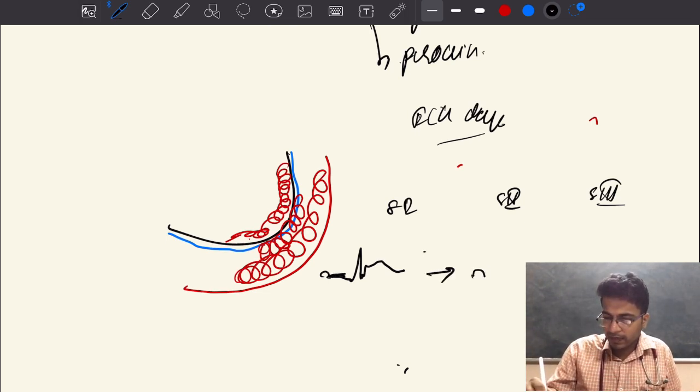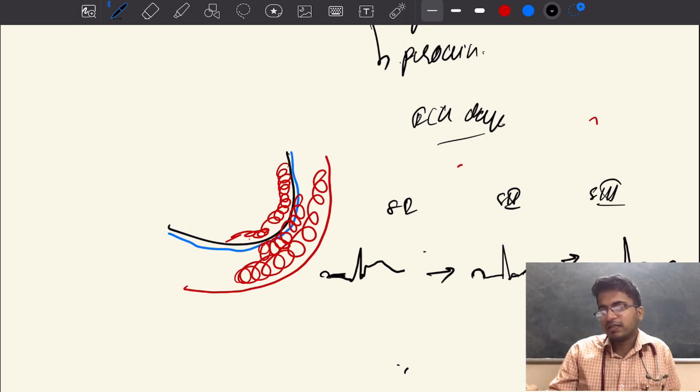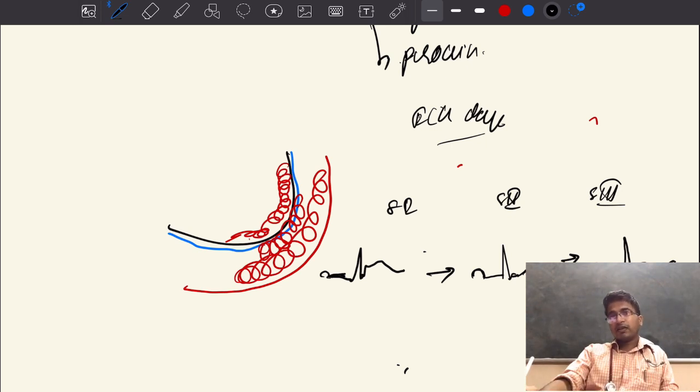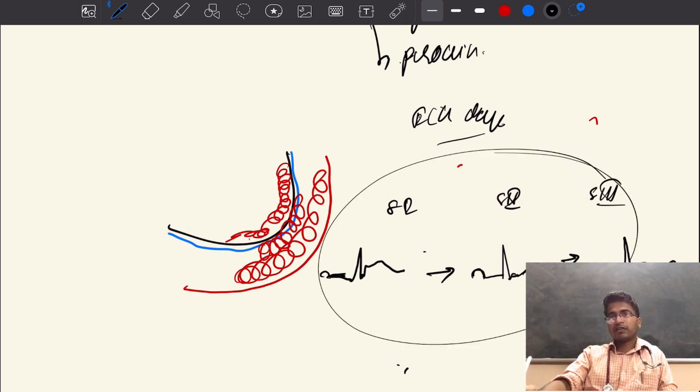This is followed by stage 2 after 2 to 5 days of acute pericarditis. The ST segment will be isoelectric followed by a normal QRS wave with normal ST segment, but T wave flattening will be there. This is followed by stage 3: normal P wave, followed by an isoelectric PR segment, followed by normal QRS, followed by T inversion. Okay. This is stage 3 of acute pericarditis, ECG changes in acute pericarditis.